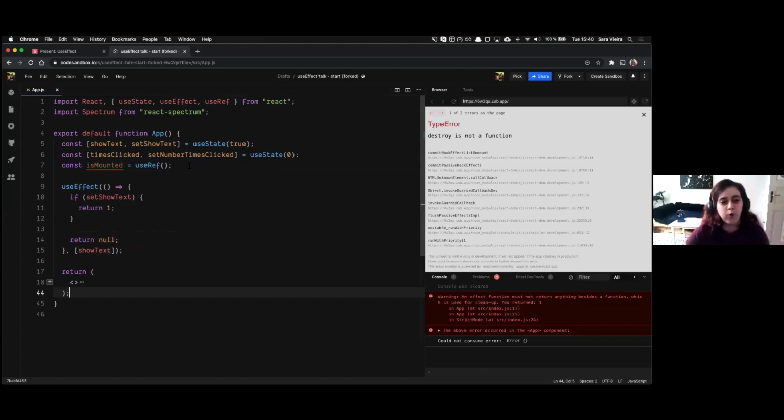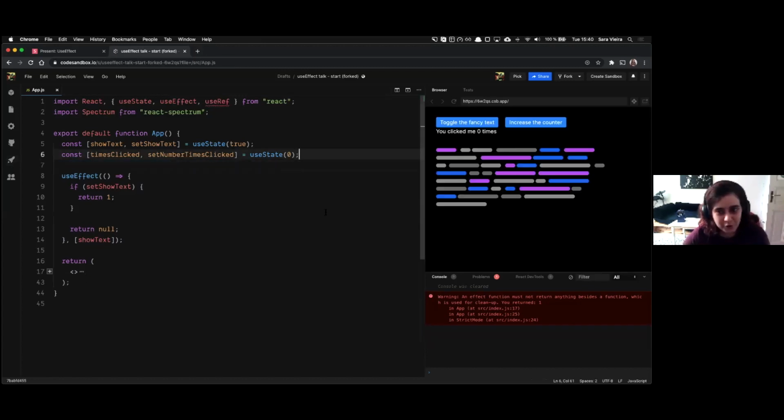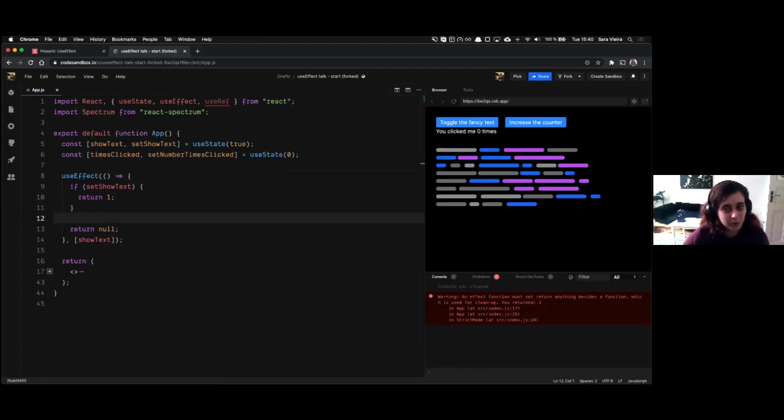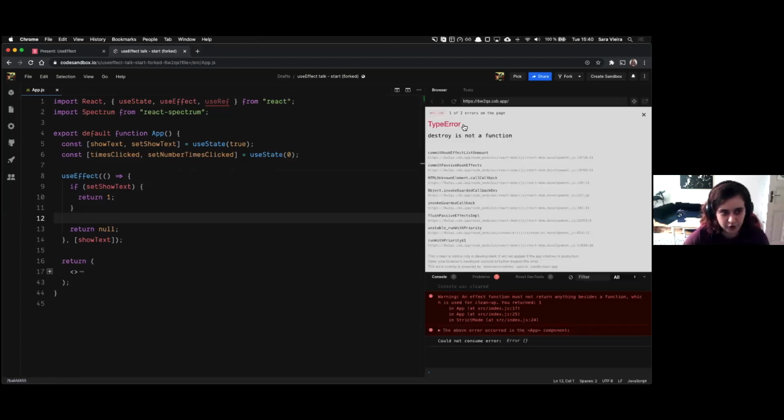I know that you're like, why would I ever return null? And I'm like, because I usually run functions that return null. That's just what I do. And it's going to give you an error called "destroy is not a function," which is a very peculiar error, but that's because this function, I think in their inner cores, is called destroy. And in this case, destroy is not a function because it's literally null.